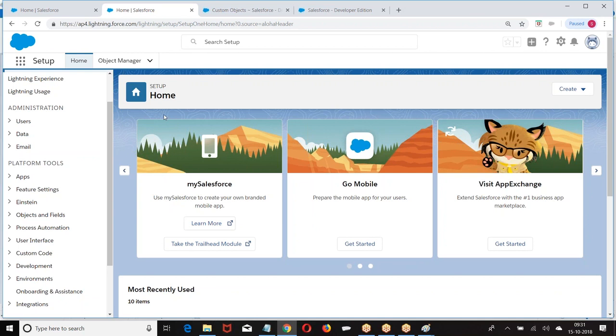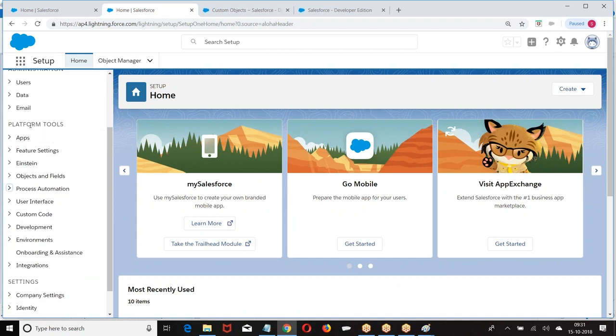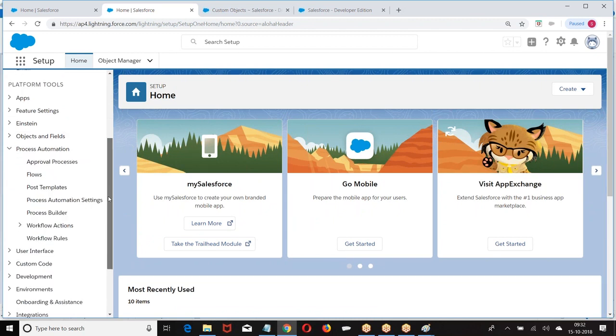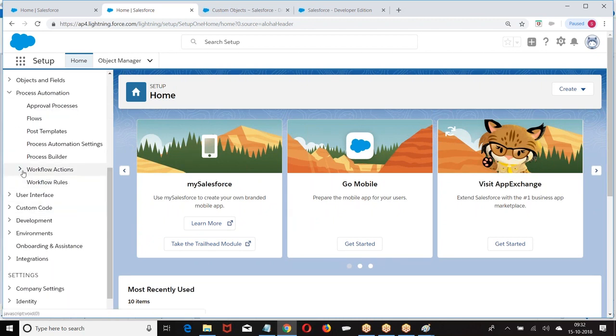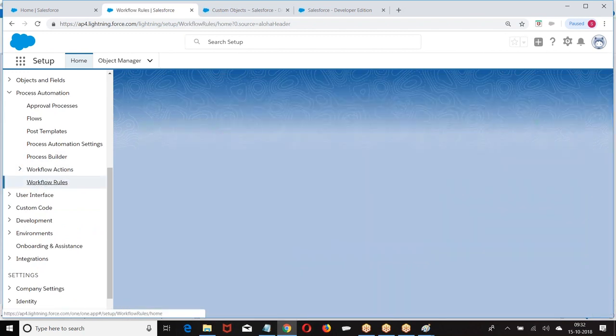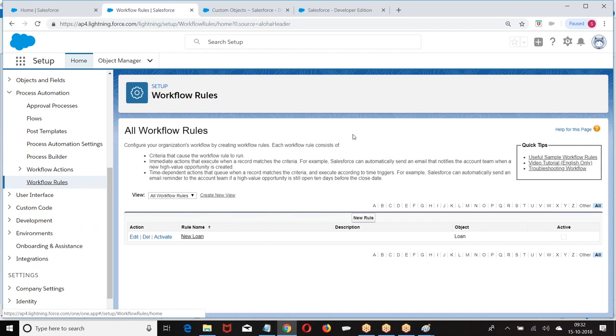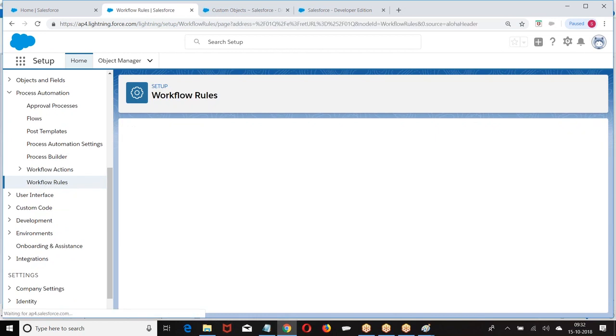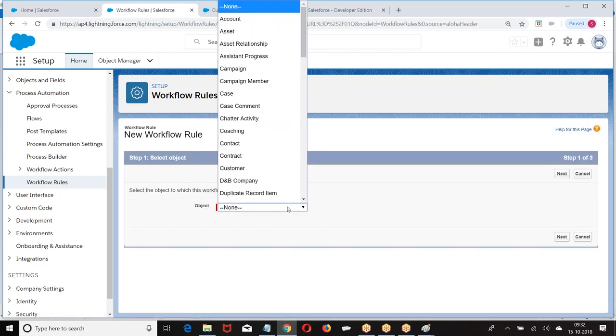Okay. Now let us see how you define workflows in the Lightning. Look at this. Setup, platform tools, process automation, workflow rules. Then the procedure is the same, right? The procedure is the same.